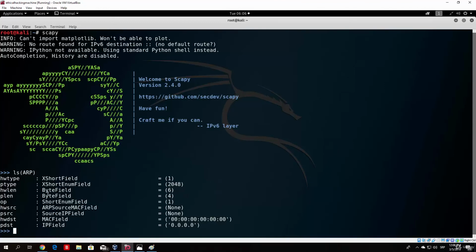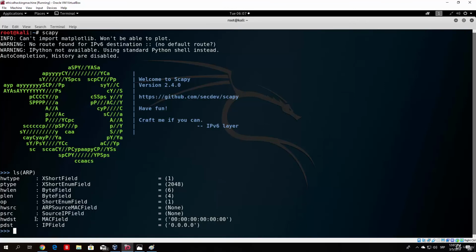You can see that in the ARP packet there is specified the source IP field and the IP field of the destination. Basically the source IP field would be our IP address, and the destination IP field would be the target's IP address. So let's say I want to perform an ARP packet that asks for the MAC address of our router. I would specify my MAC address right here, and the router's IP address in the destination IP address.